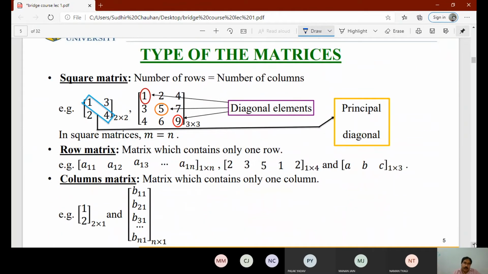Okay. Now we have different types of matrices. Square matrix: if the number of rows and number of columns are equal, so the number of rows is equal to the number of columns, we can say it is a square matrix. Here we have the example, it is a 2 by 2 matrix, number of rows 2, number of columns 2. Here it is a 3 by 3 matrix. And if we see the diagonal elements, it is called the principal diagonal. For example, here 1, 5, 9 are the diagonal elements, and this diagonal is called the principal diagonal.